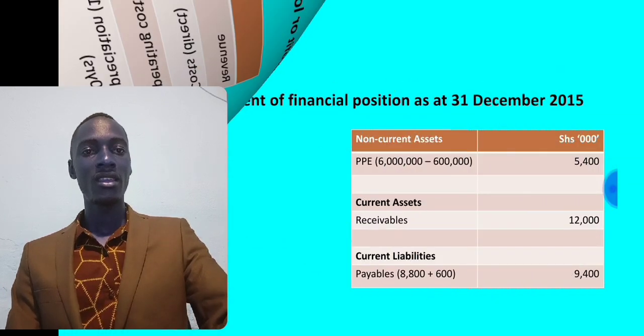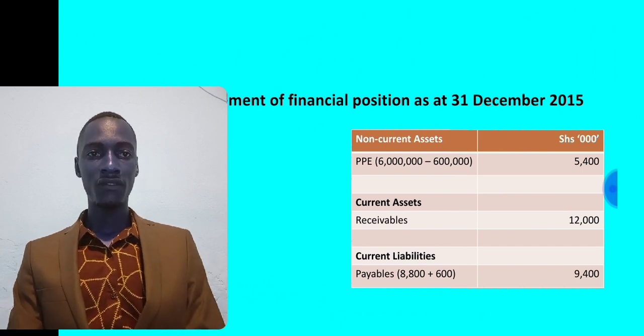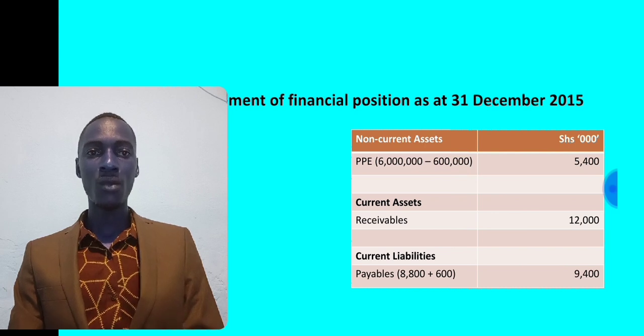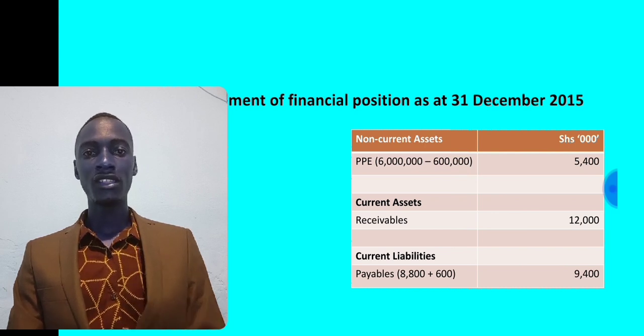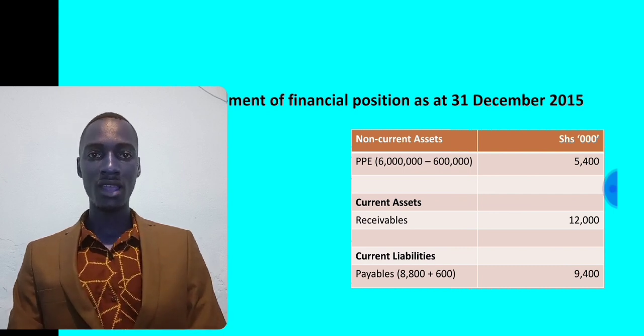In the statement of financial position as at 31st December 2015, you will see that Rashida is still going to only account for its share, that is 40% of the joint operation's assets as well as liabilities. So property, plant and equipment, 6 million, that is Rashida's share.